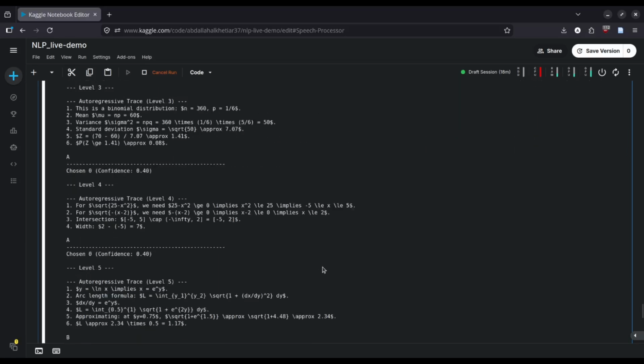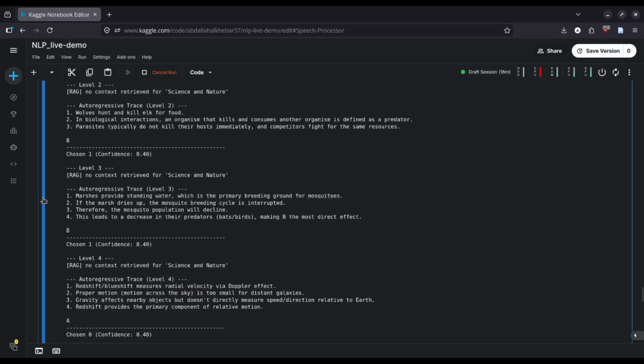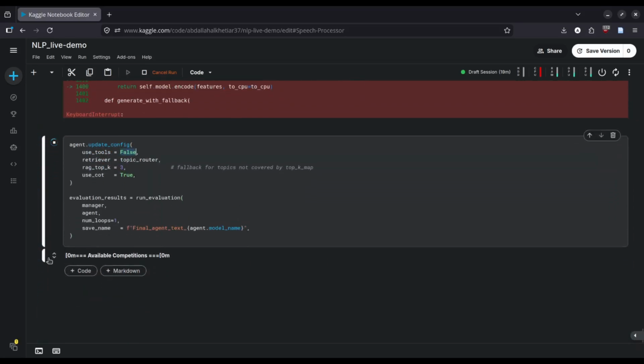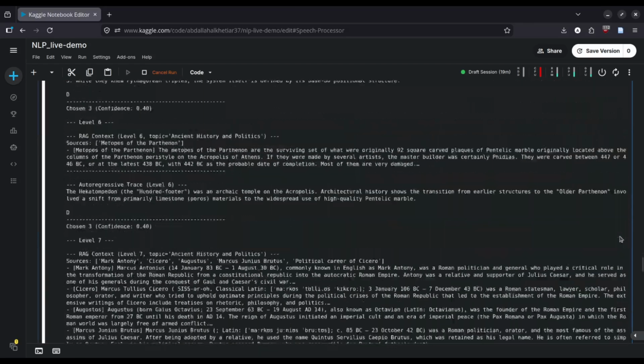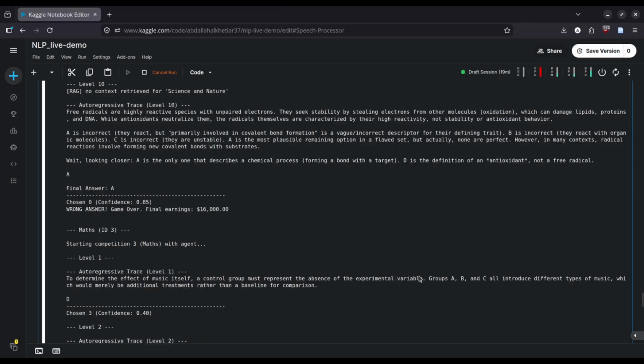In this case, it was already set to not call any tools, if I'm not mistaken. Yeah, there was no tool calling anyways. So this is the expected behavior in this case.